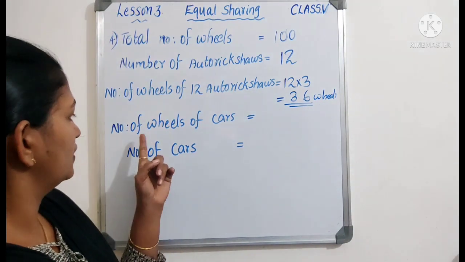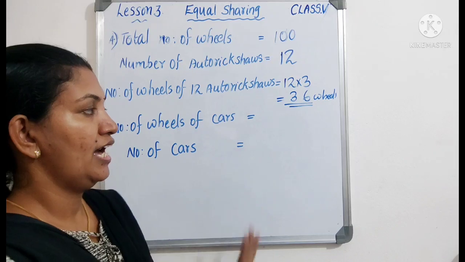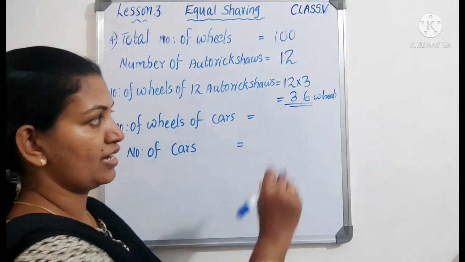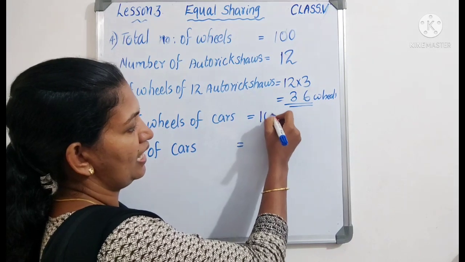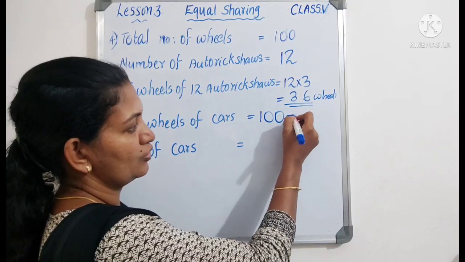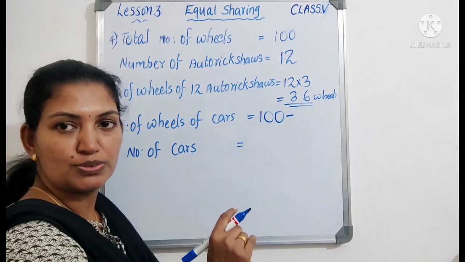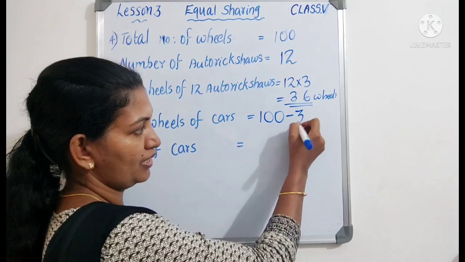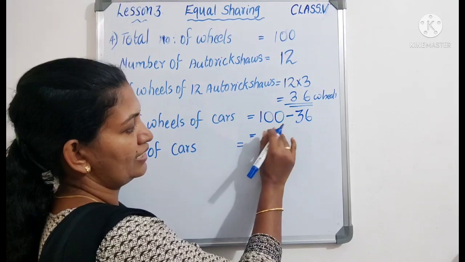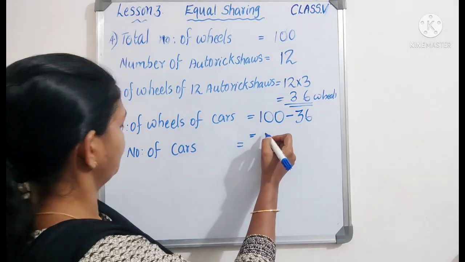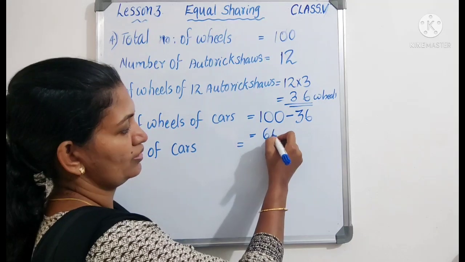Next, number of wheels of cars. Actually, we don't know the number of wheels of cars. The total is 100 wheels, and we got 36 wheels for auto rickshaws. So 100 minus 36 is 64. Correct.